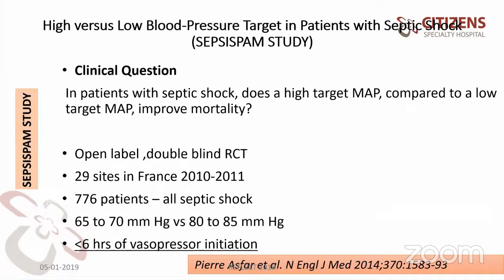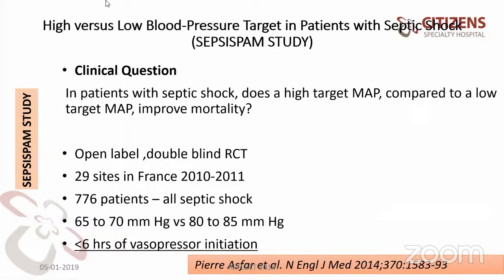So high blood pressure versus low blood pressure target in a patient with sepsis or septic shock. You know, the SEPSISPAM study. In patients with septic shock, does a high mean arterial pressure compare to a low one? Low means around 65 mmHg.